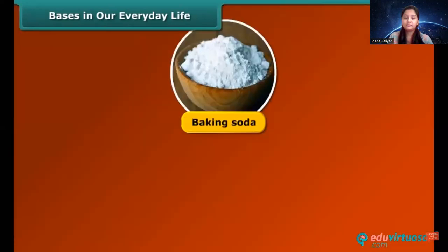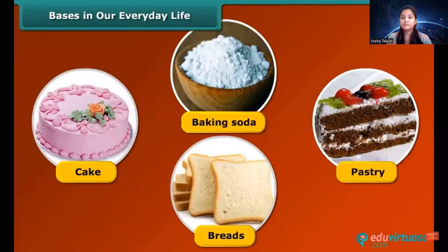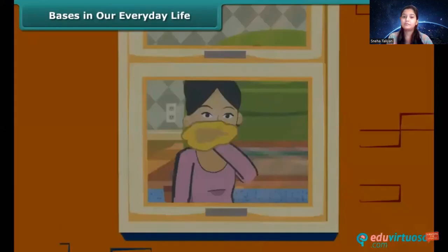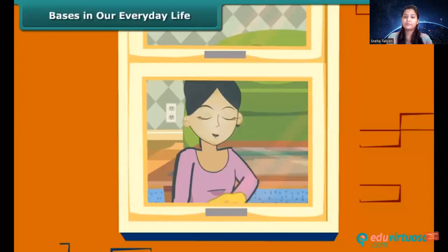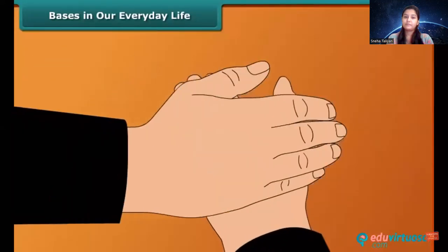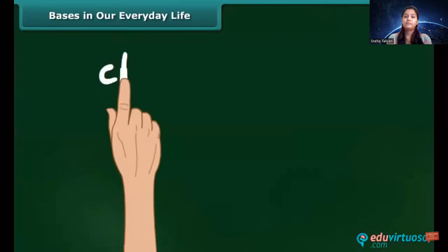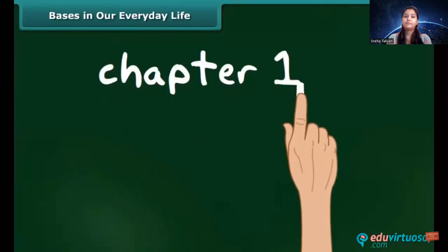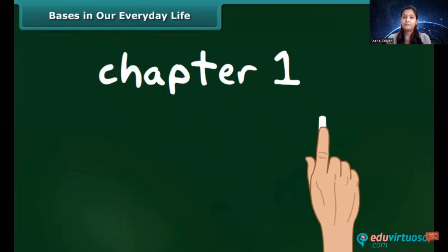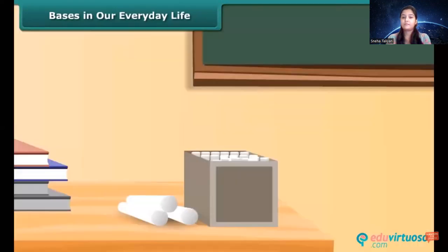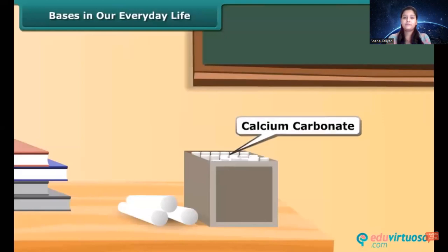The baking soda used in making cake, breads, and other bakery items contains sodium hydrogen carbonate. When your mother cleans the window, put a drop of the solution she is using on your palm and feel it. You will feel slippery on your palm. This is because cleaners are made of ammonium hydroxide, which is a base. We use chalk in schools for writing on the blackboard. Is it a base or an acid? Chalk gives a basic solution when dissolved in water. It is called calcium carbonate chemically.